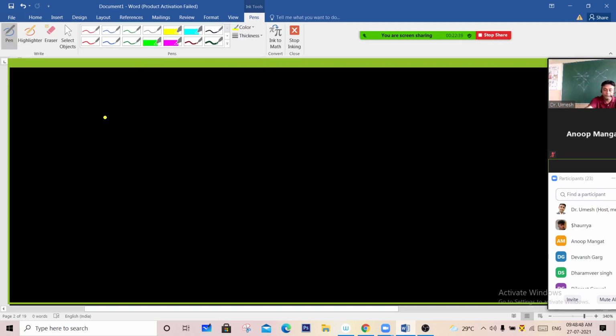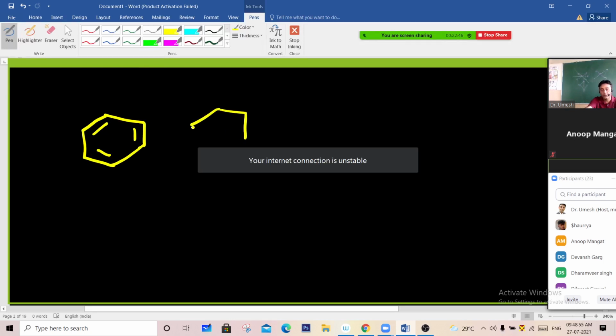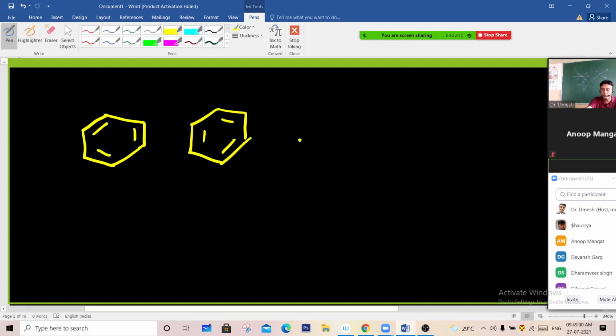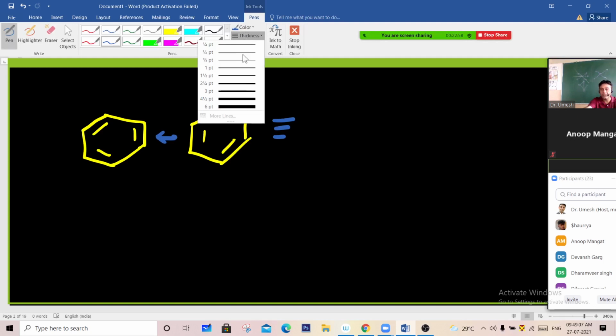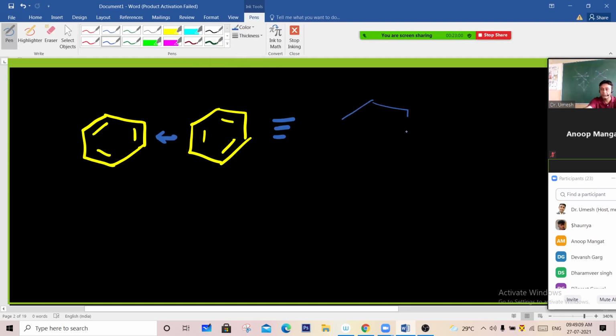Now, it means there are two possible structures according to our theory. One is this, and the other is this. There are two possible structures. None of the two are correct. But if we make their hybrid structure, that structure can explain all the physical and chemical properties. This can explain all the physical and chemical properties, but these do not explain.